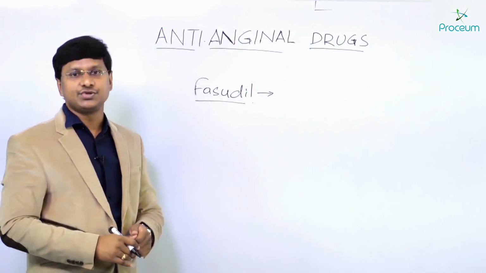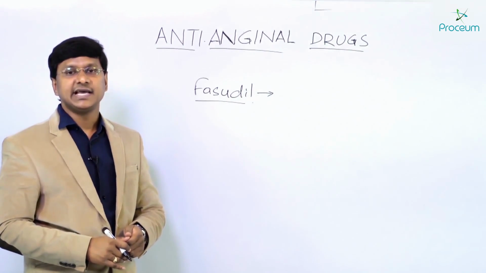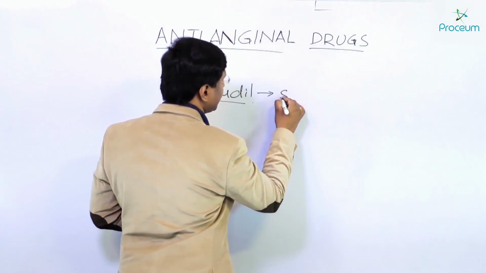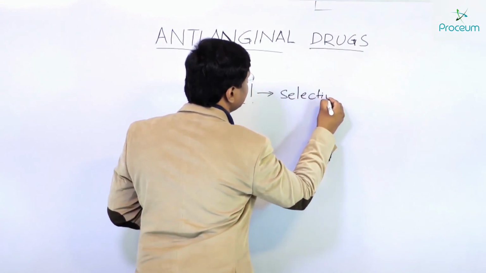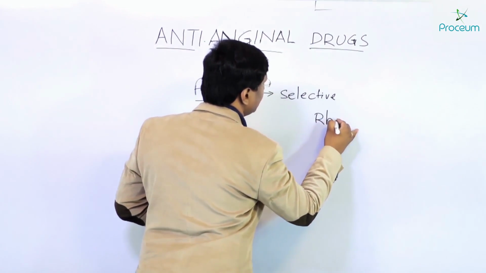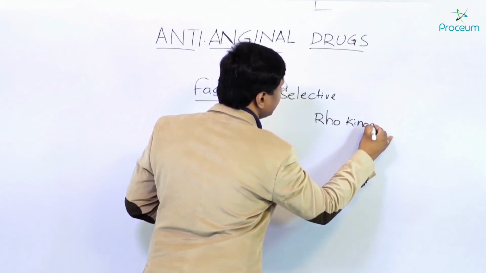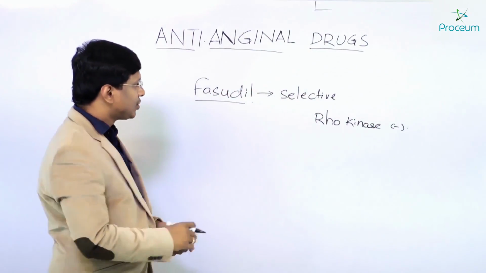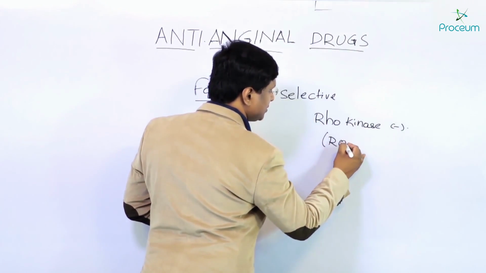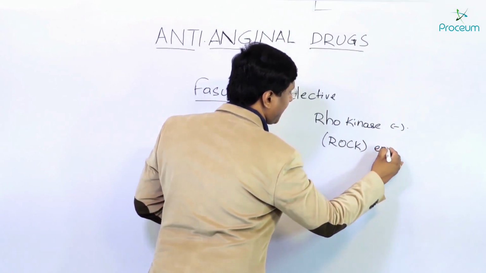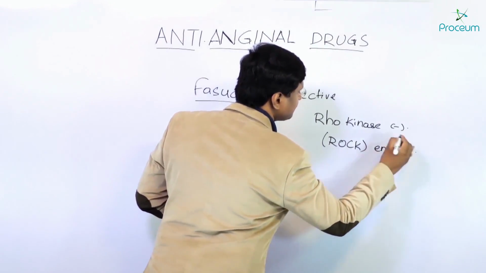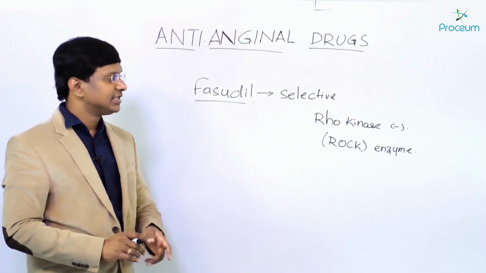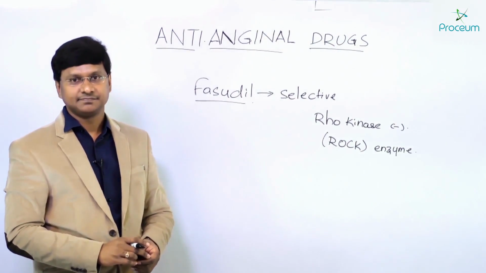Fasudil is a selective Rho-kinase inhibitor. Rho-kinase we call the ROCK enzyme.